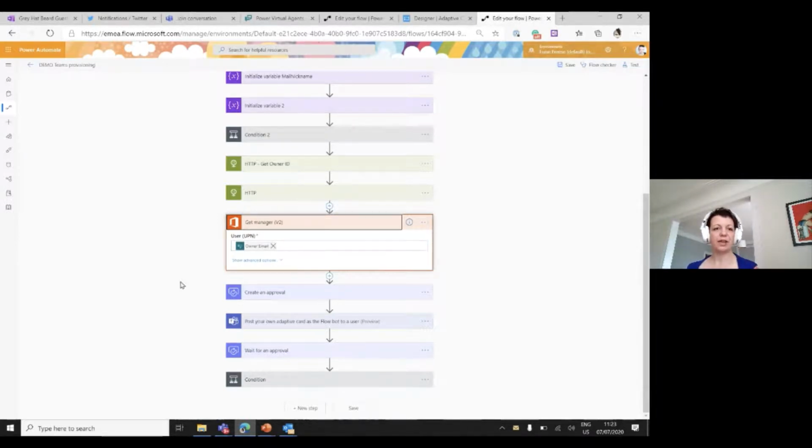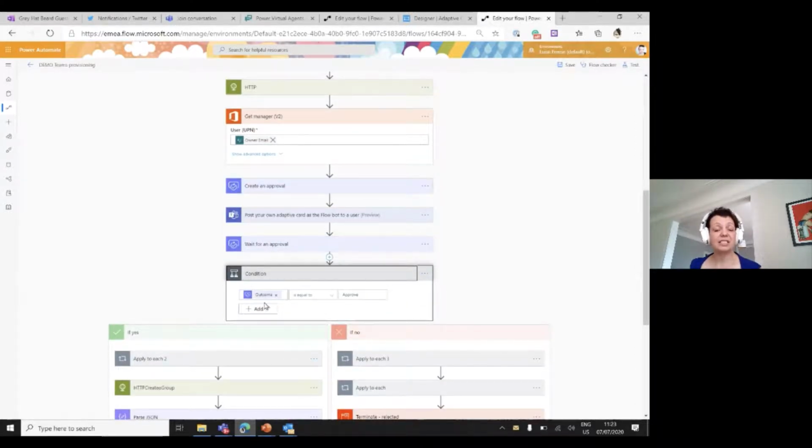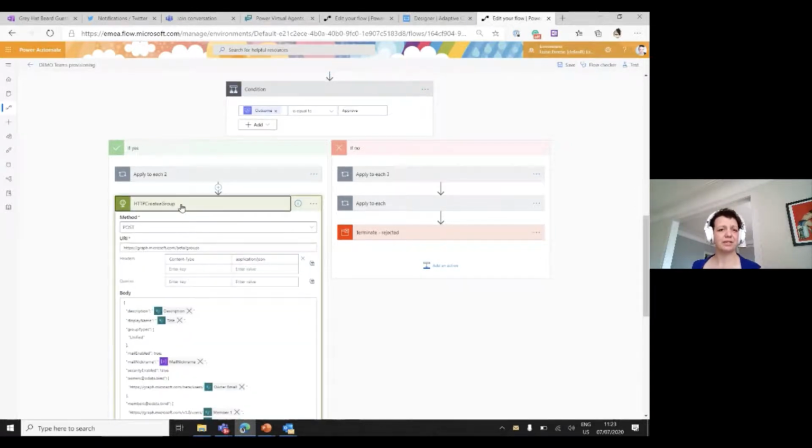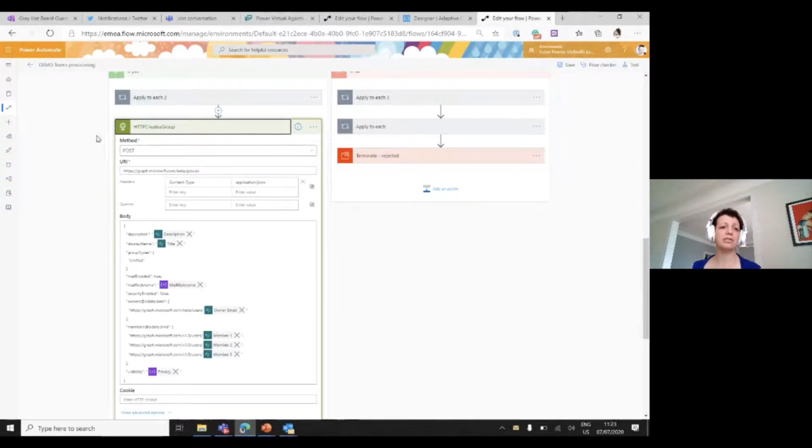So now we create an approval, which is an adaptive card as well. So the manager of my user gets an adaptive card and now can approve or decline this request. And depending on this outcome, several actions will follow. So if it's not approved, so if the outcome is not equal to approve, we just end this request and send a few notifications. If the outcome is equal to approve, I want to create a group. So this is how it works. We use method post.